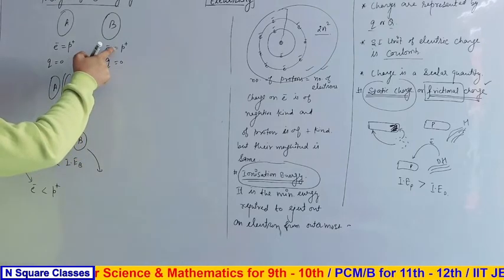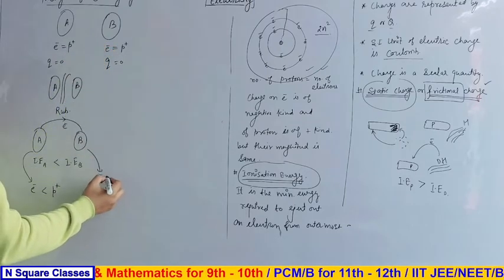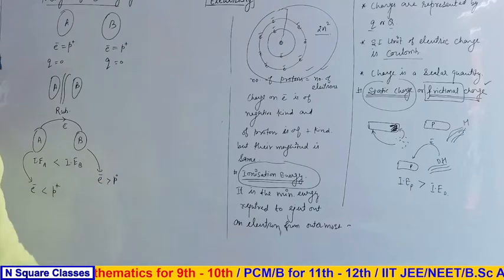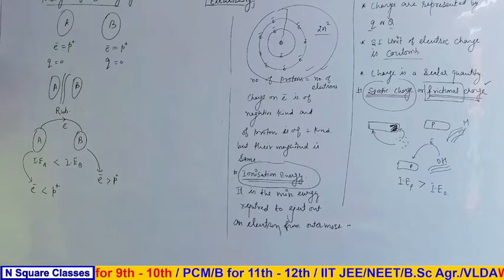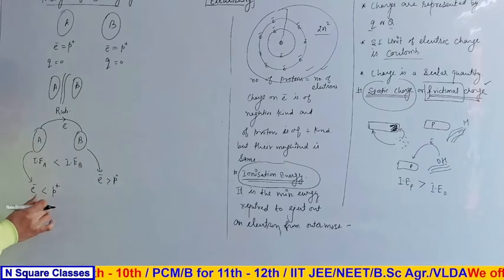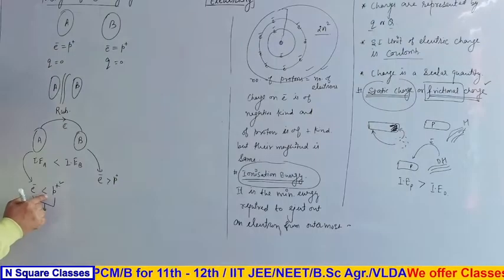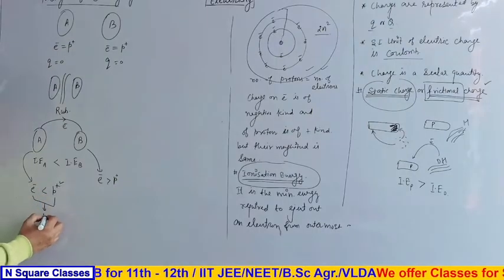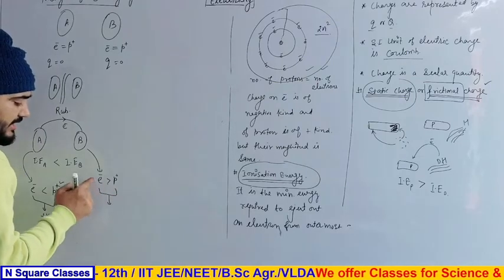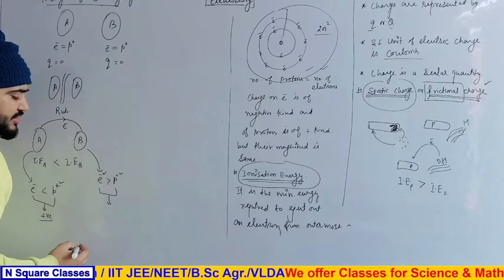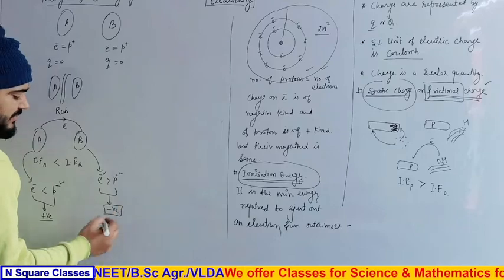So this equality becomes an inequality. That means that electrons are more here now. Electrons are more and protons are less. It means that now there is an imbalance of electrons and protons, and due to this inequality, this electron has a negative charge and this proton has a positive charge. We know positive is greater as compared to this negative sign. So this object acquires a positive charge. Clear or not? Now here negative is more than the positive. It means that a negative charge is developed on the object.